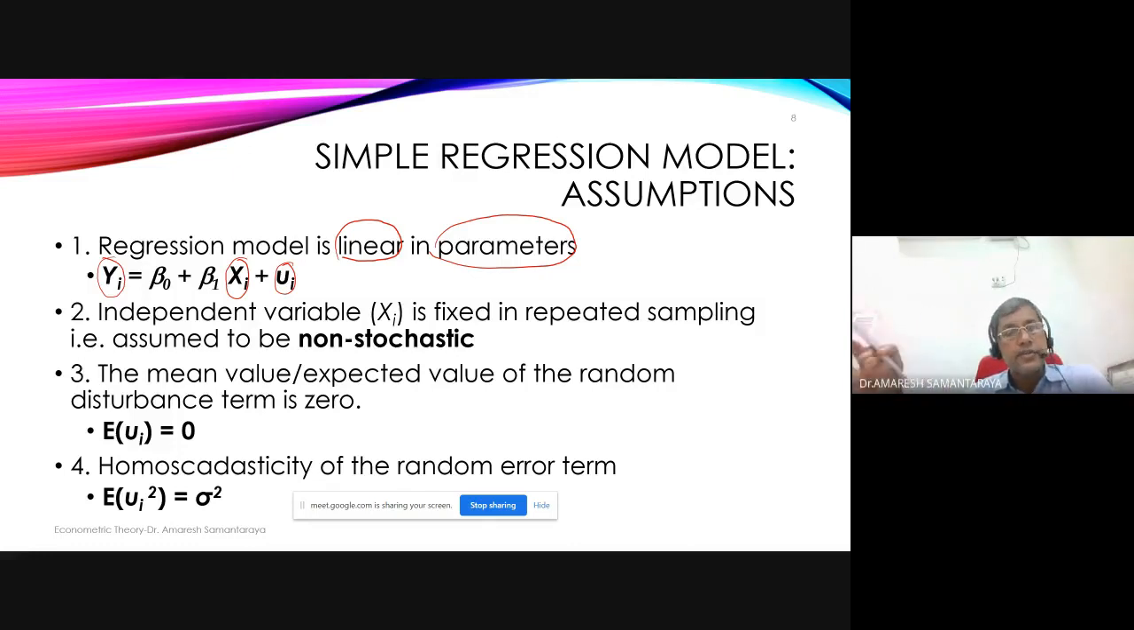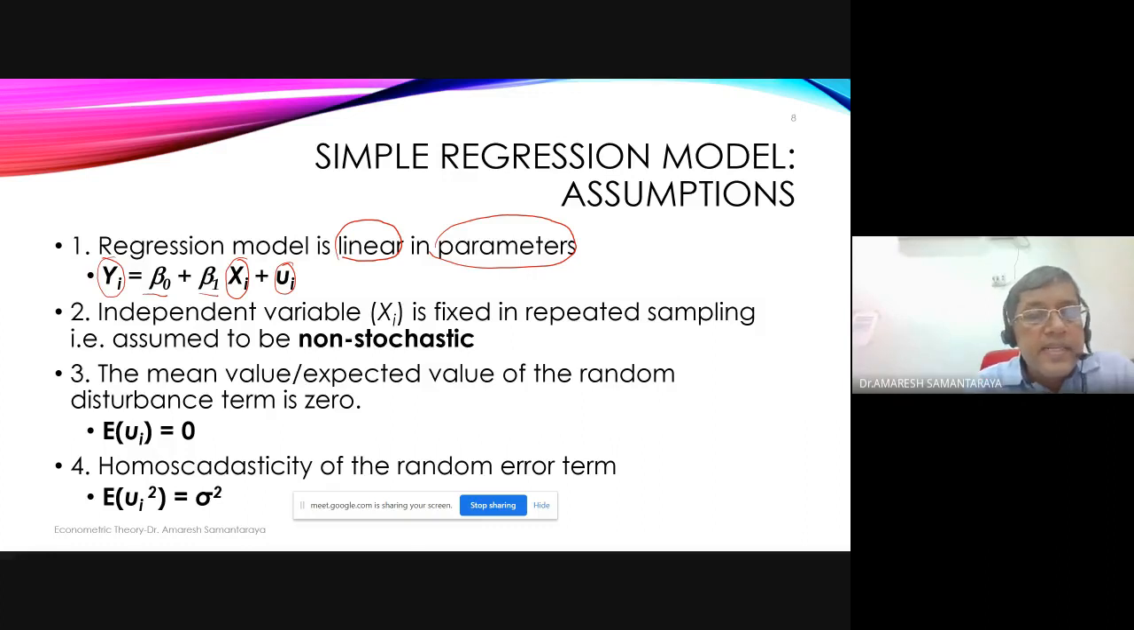Okay, i refers to the individual: income of the individual, consumption or expenditure of the individual, etc. So here, yi, xi, and ui are variables. Whatever is left are parameters. So what is left? Beta 0, beta 1. So you have two parameters here.